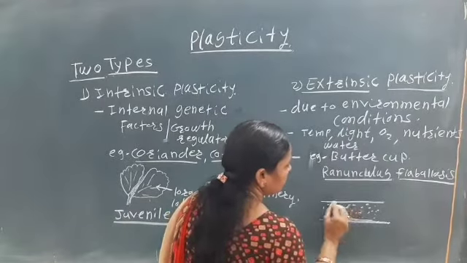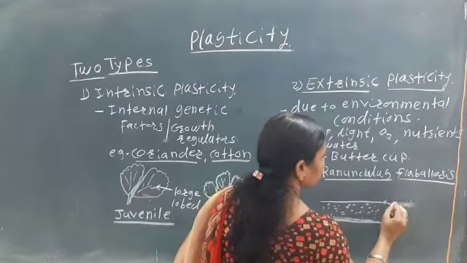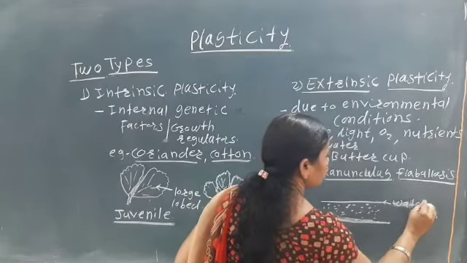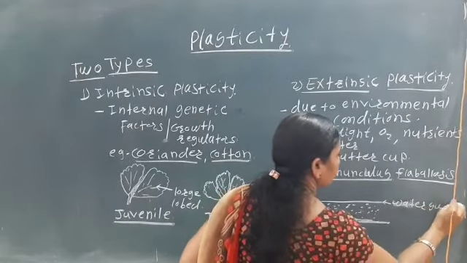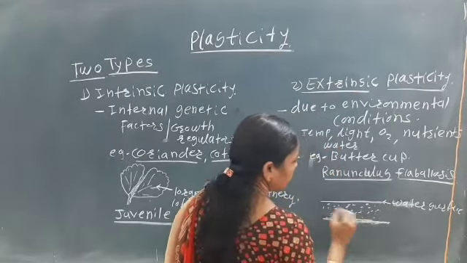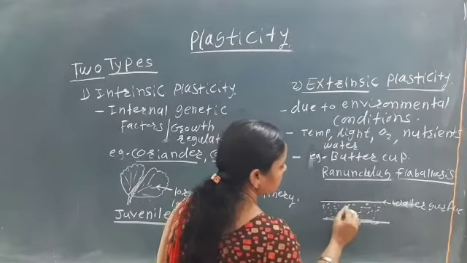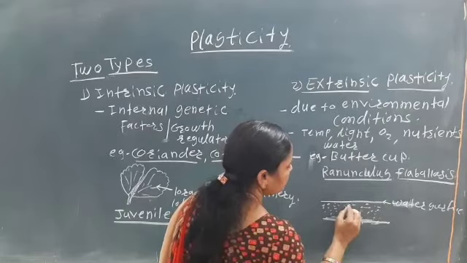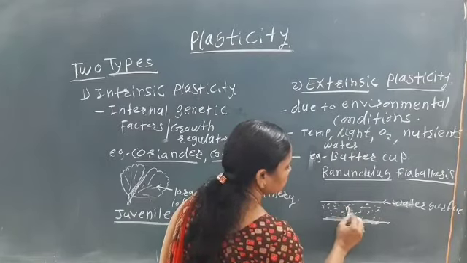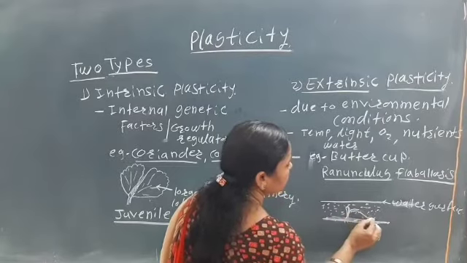So see here, it is the water surface. Below this water surface here is the soil. Here is the water. Below this water surface, if we see this plant, the leaves are more lobed.